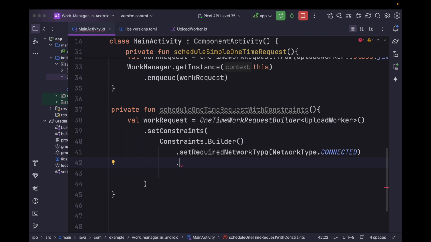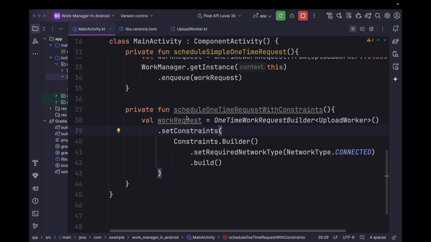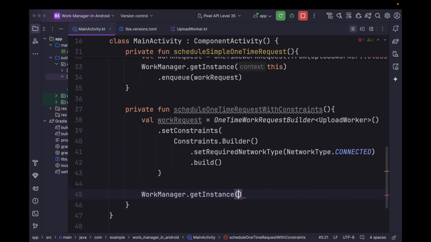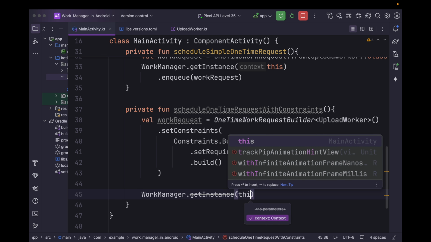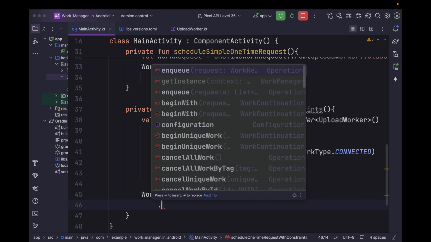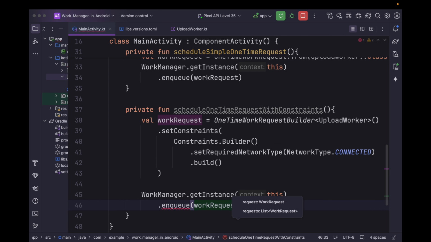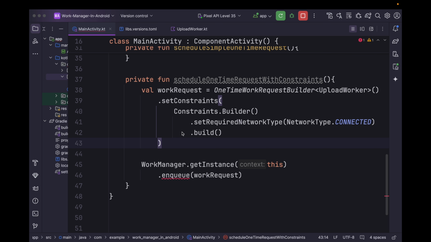So for now let's just have the network constraint. Now we can include this work request. So we can say work manager dot get instance. We can pass the context and we can call the enqueue and pass the work request. Also we need to call the build. So we can say build.